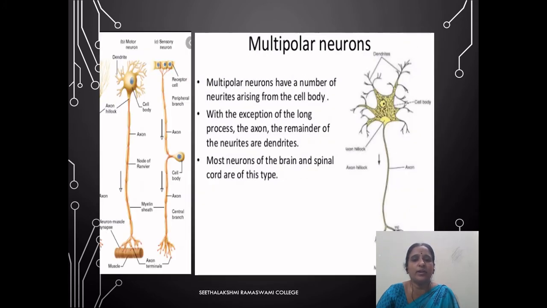Second is the multipolar neurons, where the neurons have a number of neurites arising from the surface of the cell body. With the exception of the long process, the axon, the remainder of the neurites are dendrites. Most of these neurons are found in the brain and the spinal cord.